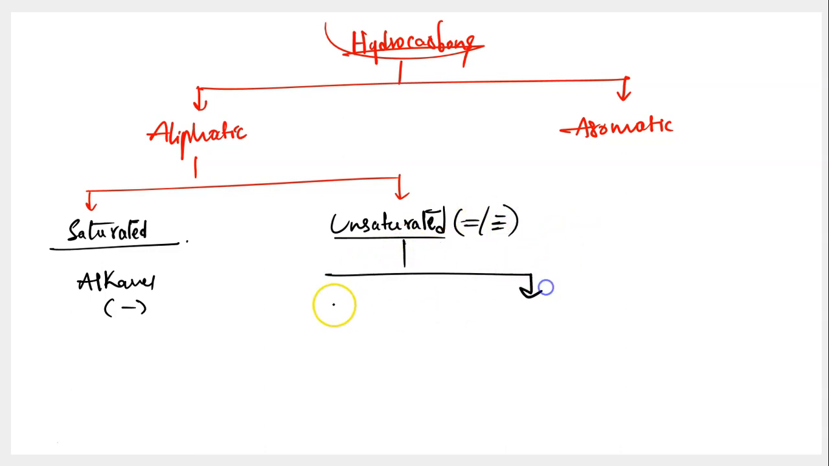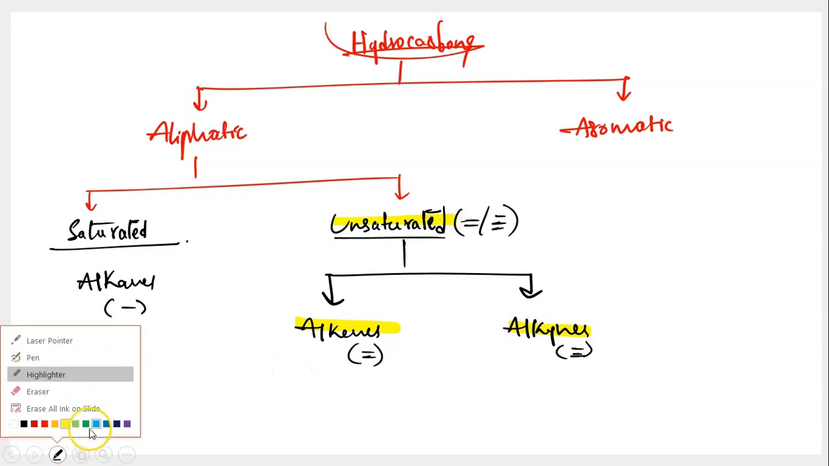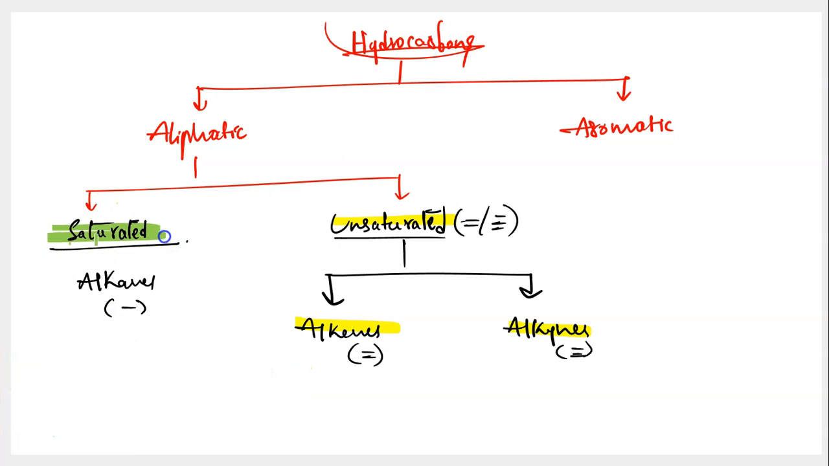Based on whether they contain the double bond or triple bond, we classify them further. Unsaturated hydrocarbons are classified as alkenes if they contain at least one double bond in their structure, and as alkynes if they contain at least one triple bond in their structure. But both alkenes and alkynes together are called unsaturated hydrocarbons. So in today's video, we are going to talk about the preparation reactions of saturated hydrocarbons or alkanes. Let's get started with these preparation reactions.